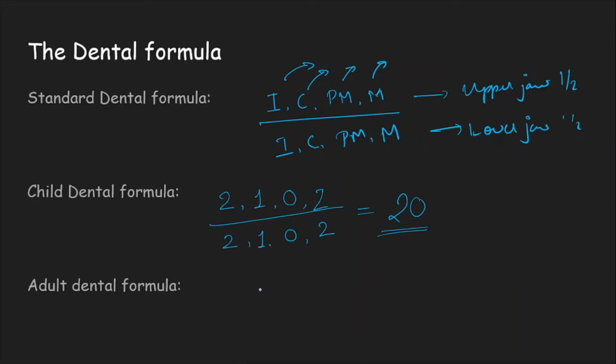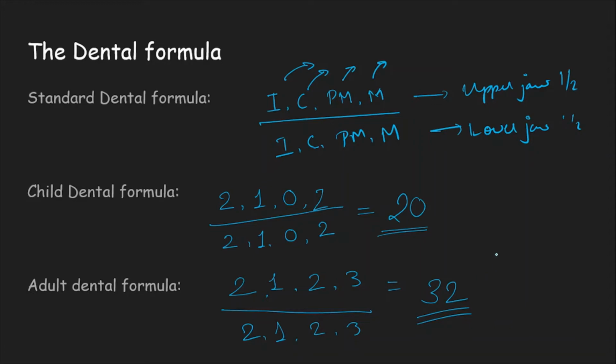Coming to the adult structure, an adult has two incisors, one canine, two premolars and three molars. Okay, 2, 1, 2, 3. Just add it up: 2, 3, 5, 8. On the other side, 16. Same on the lower, 8, and on the other side 16. 16 plus 16 makes it 32. But remember, any adult having a complete set of 32 teeth is a very rare situation these days.